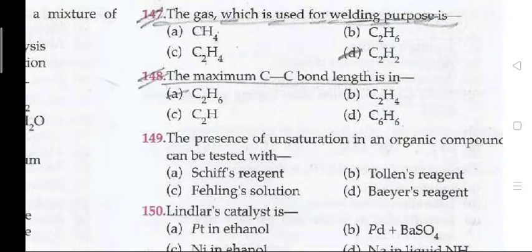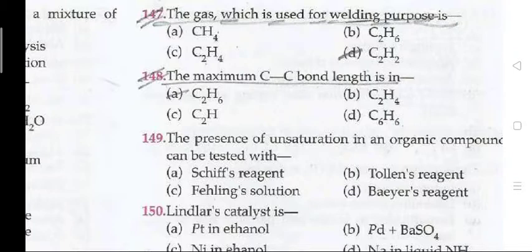Today we discuss the objective questions of hydrocarbons. Those are very important for your upcoming examinations. The next question, 147: The gas which is used for welding purpose is? The right answer is C2H2.